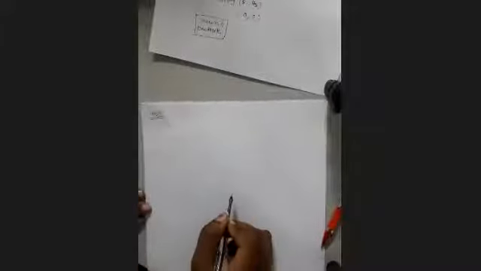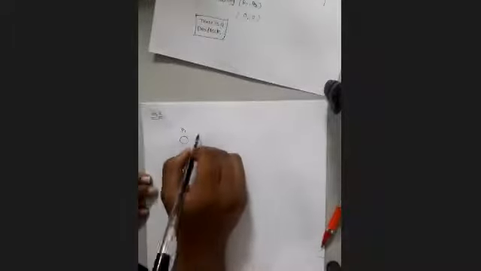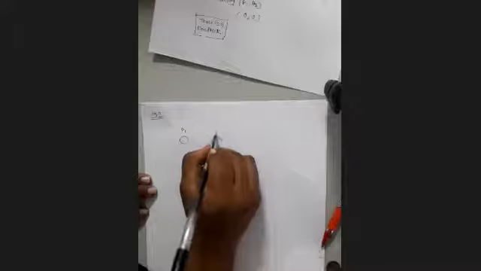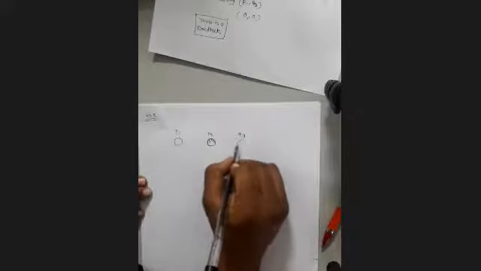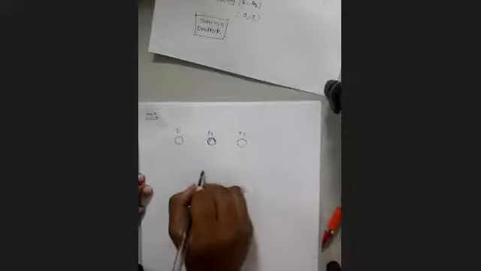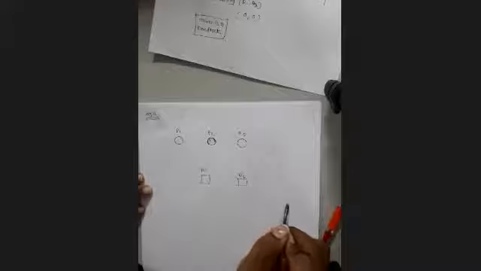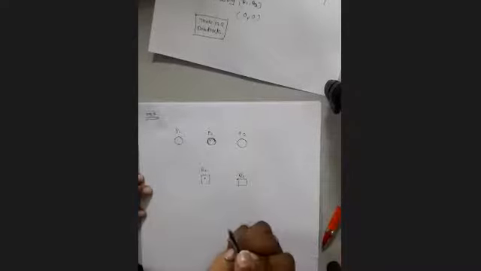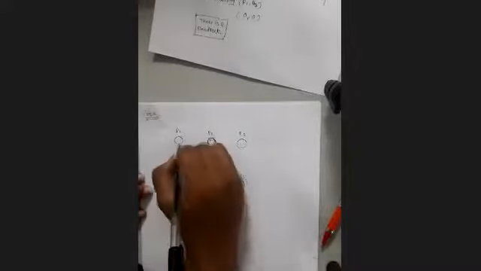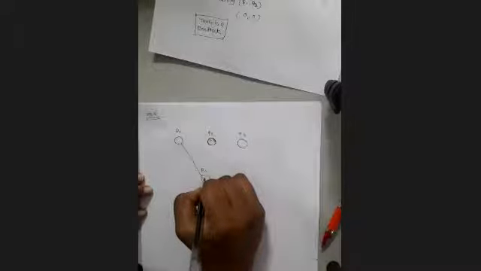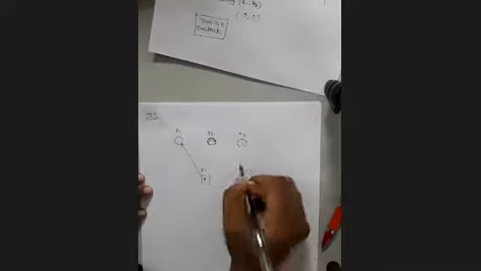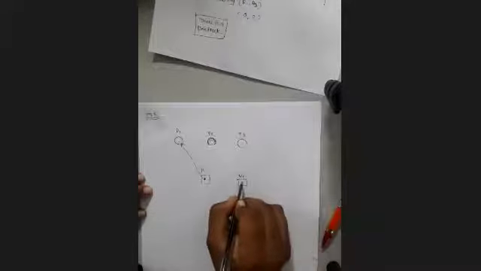Okay. Now, one more example. Suppose this is P3, and there are two resources available, R1 and R2. Again, this is an example of single instance. This is also a single instance.